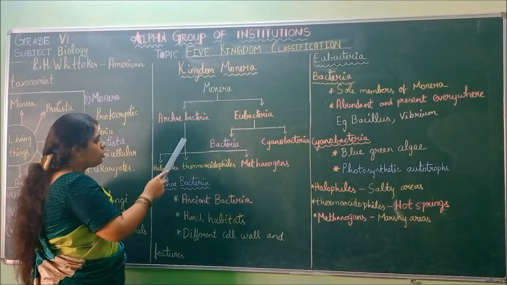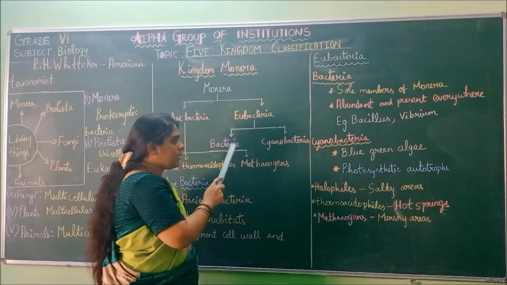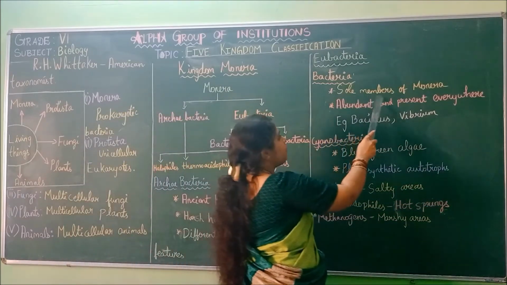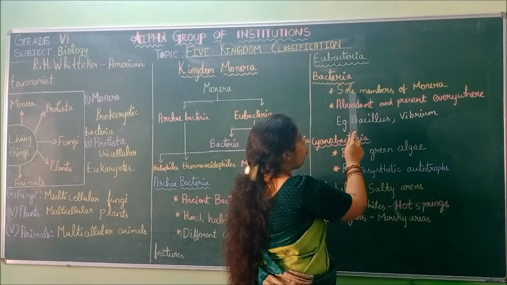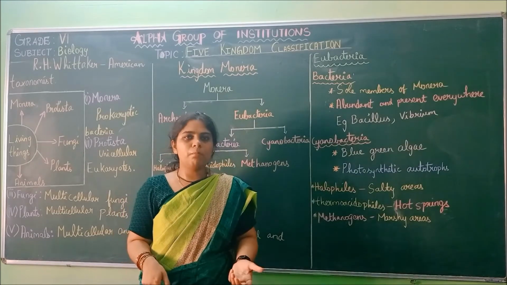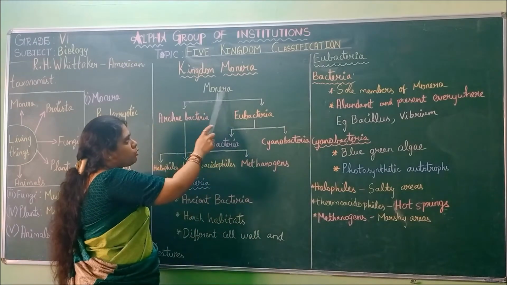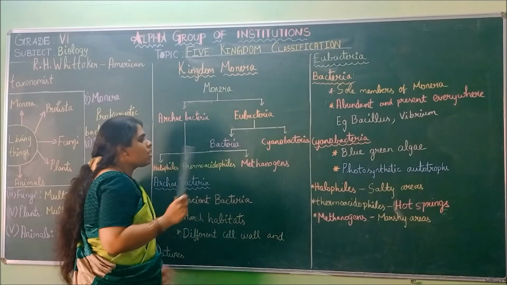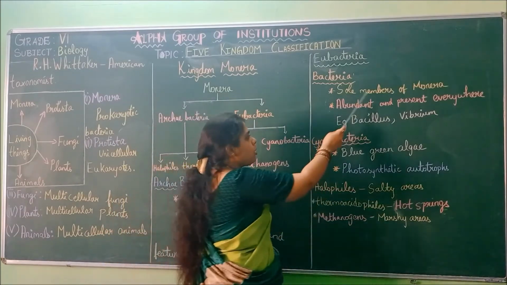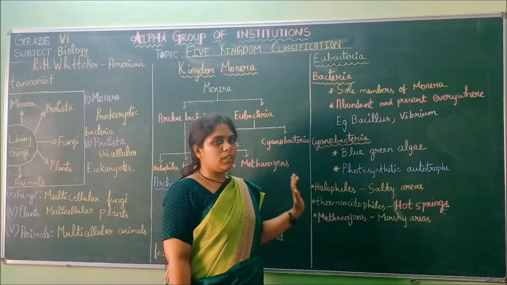So next, moving on to Eubacteria. Eubacteria is divided into bacteria and cyanobacteria. So bacteria are the sole members of Monera. Sole members means they are the main members. They play an important role in the kingdom Monera. This Monera consists mostly of bacteria only. That is why they are the sole members, the main important members of this Monera kingdom.